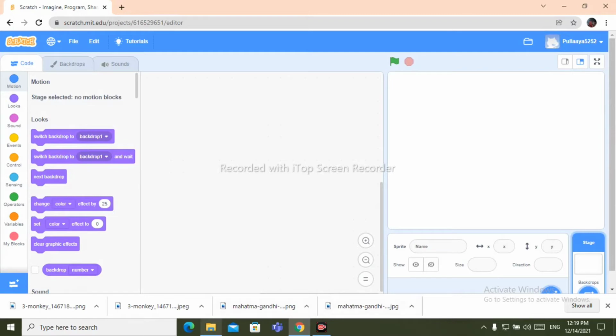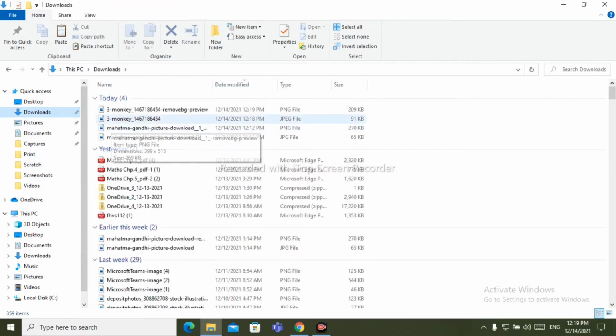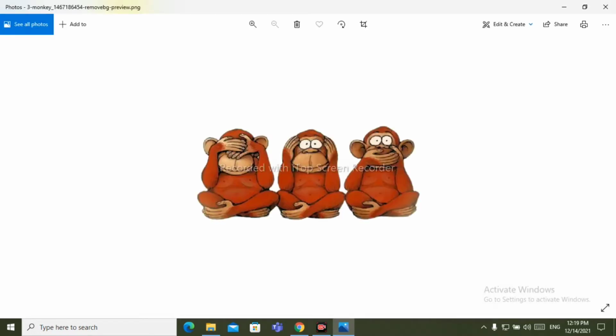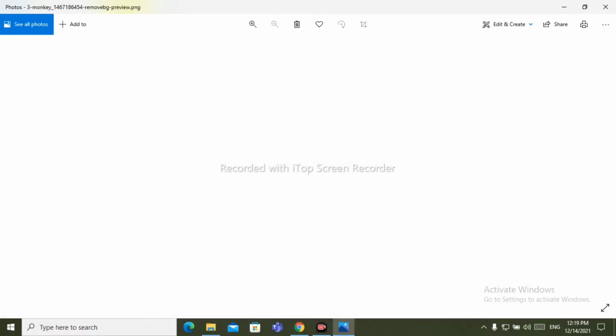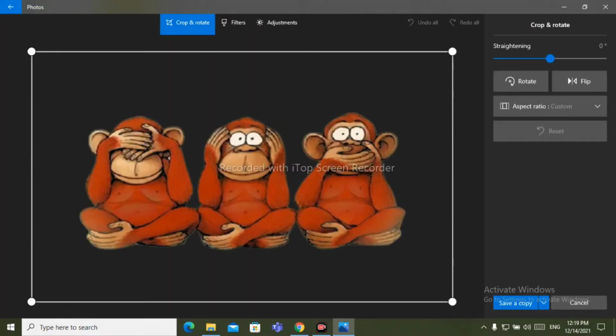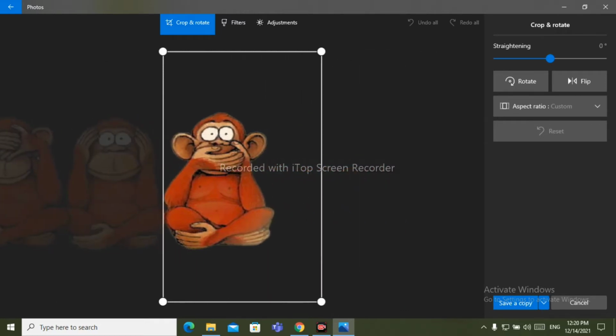Now go to the downloads. From here open this removebg one, click on crop. Okay, put it here custom. Now I will put these 3.